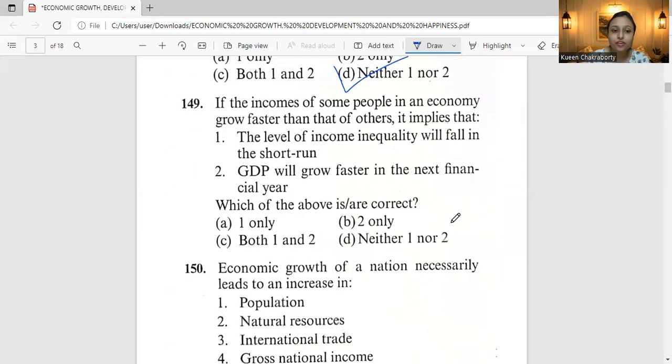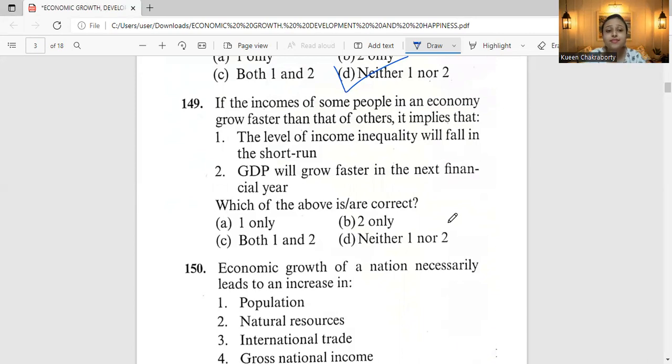Next, moving to question 149. If the income of some people in an economy grows faster than that of others, it implies that the level of income inequality will fall in the short run. GDP will grow faster in the next financial year. Again, we have to choose which is the correct answer. Is it one only, or is it only option two, or is it both one and two, or neither one nor two? Coming to the discussion. See, again, this option will also be neither one nor two, but why? Let's have a complete discussion about statement one and statement two.